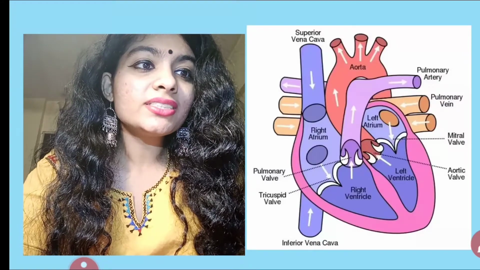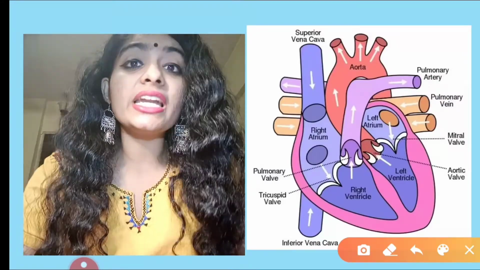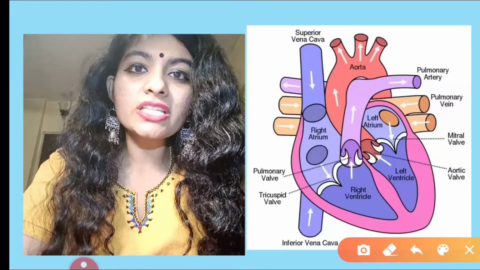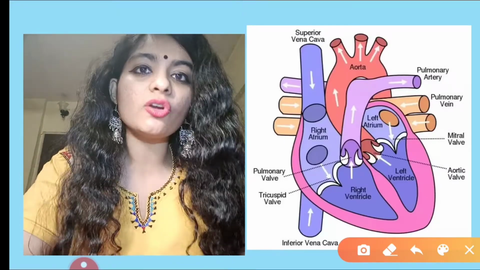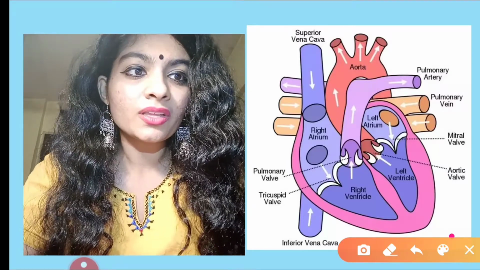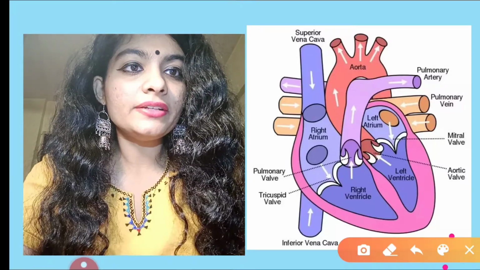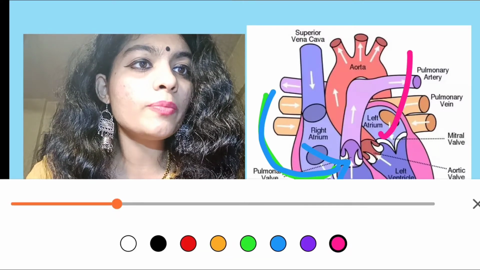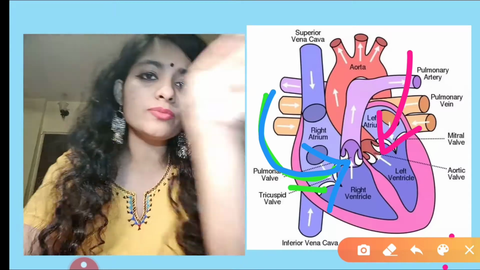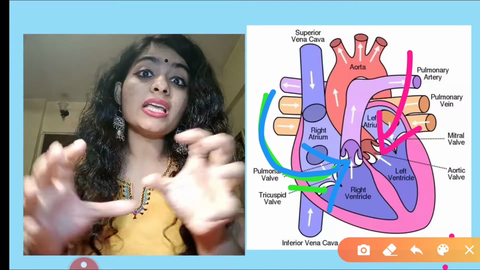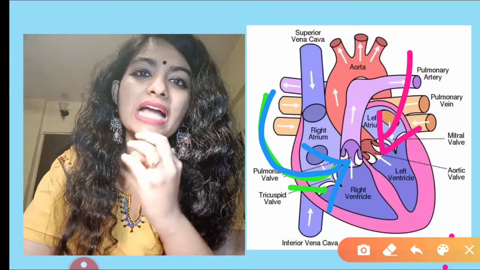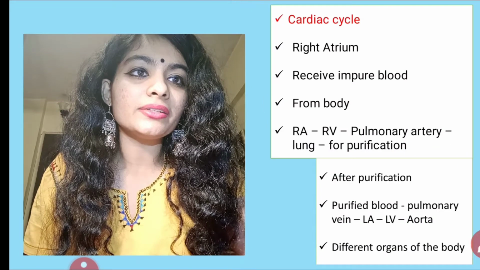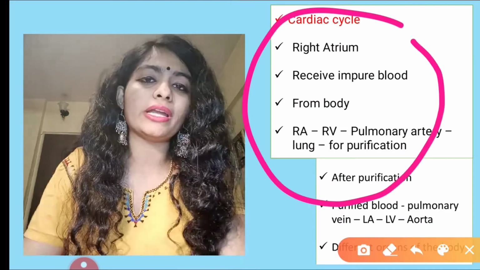Now what you need to understand is that this is called the cardiac cycle. This is cyclic, isn't it? When I say double circulation, it is a circle, or this process is cyclic. The impure blood enters the right side, then the pure blood enters from the left side. Twice it is crossing the heart, also called cardiac. So it is forming a cycle. This process is called the cardiac cycle.